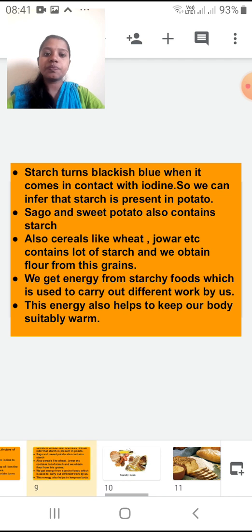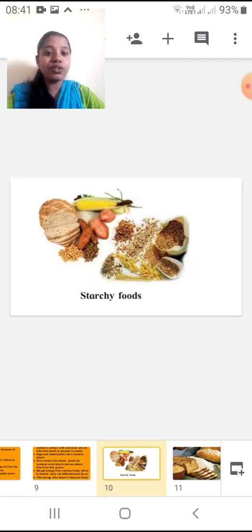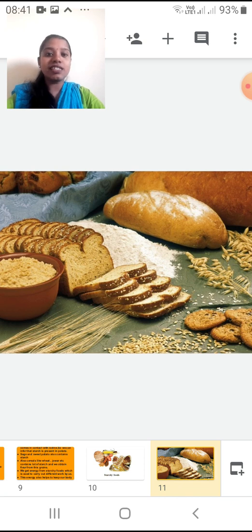Okay, now I'll show you some starchy foods. You can see here the sweet potato is there, corn is there, different types of cereals are there. So these are all your starchy food that you eat in your daily life, maybe in your lunch, maybe in your dinner. Now here you can see, as I told you, wheat and all will be converted to flour, and then you can knead it into a dough, and from that you can make bread, different shapes of bread and all.